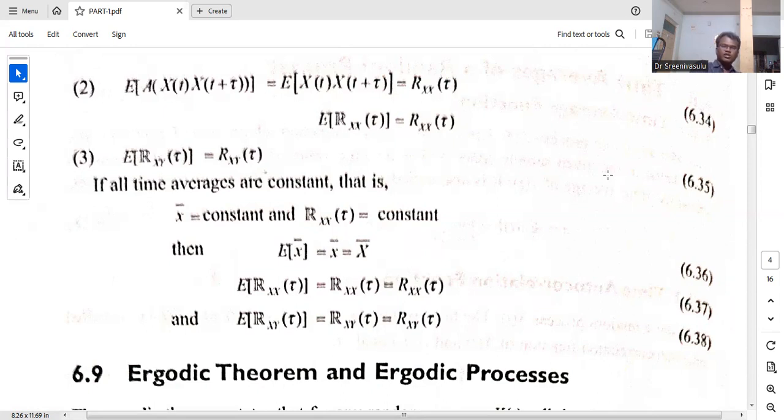Similarly, you can write it for Rxy of tau, the cross correlation, which is also the same. So whenever we calculate the expected value of the time average function, time autocorrelation function and time cross correlation function, it equals the general expected value of x of t, the autocorrelation function and the cross correlation function. That is the main basic concept.